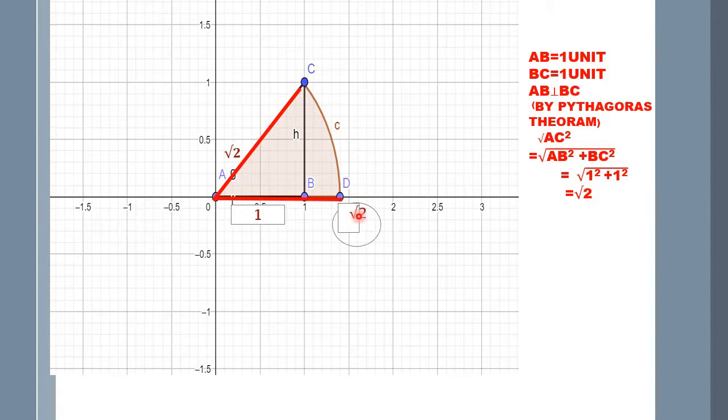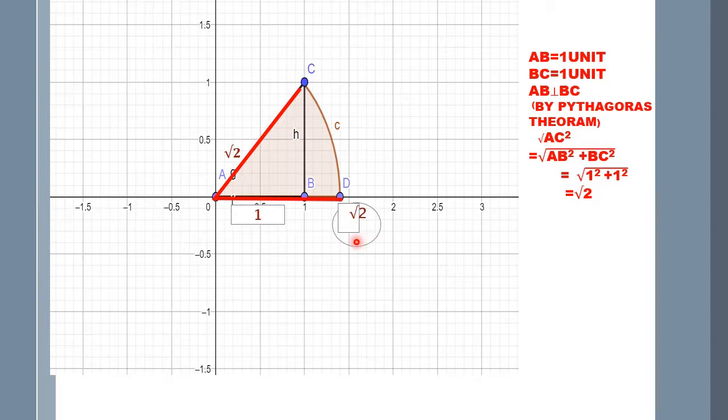Join C and D. D is the point on the number line. The measurement of A to D is equal to root 2, which we obtain because both of them are radius of the circle. AC was already equal to root 2, therefore AD is also equal to root 2. The distance from A to D is equal to root 2.